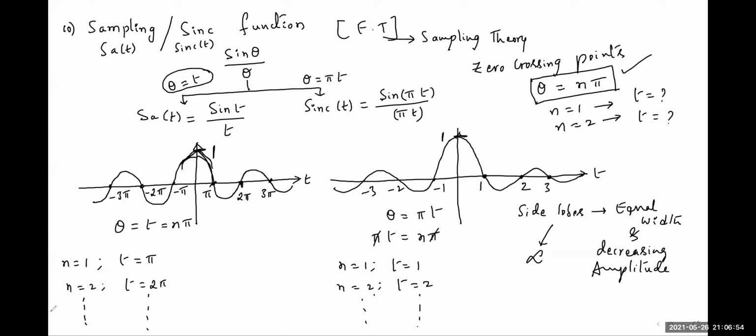But if we observe, the waveforms should be the same. The only difference is the zero crossing point values. Here in the sampling function, zero crossing points are in terms of pi, but the equation doesn't have pi. Whereas in the sinc function, the zero crossing point values do not consist of pi, but the equation expression has pi. You can easily remember this.